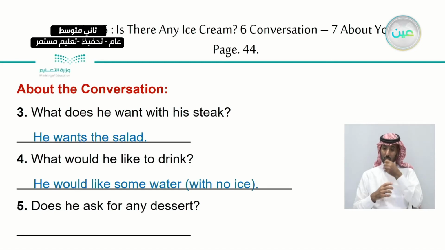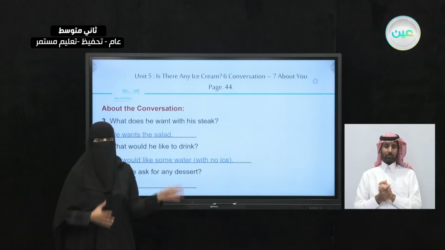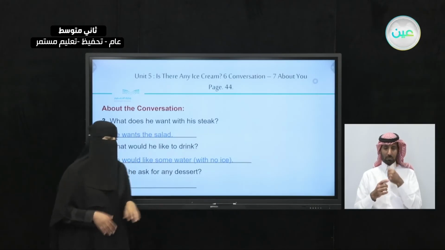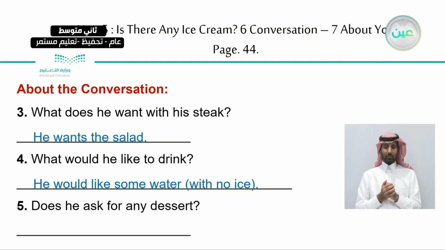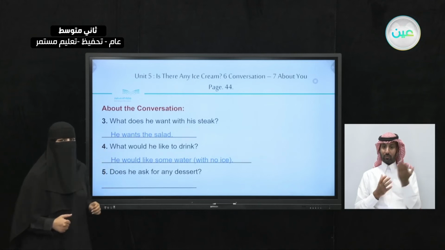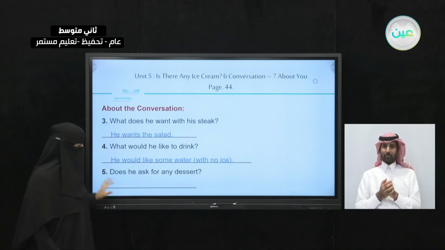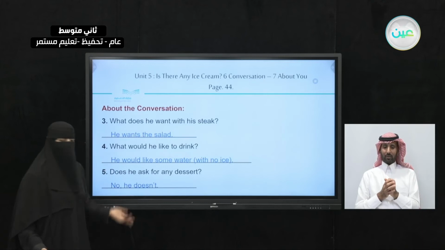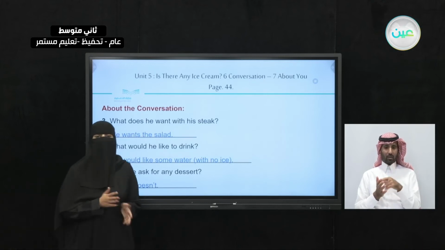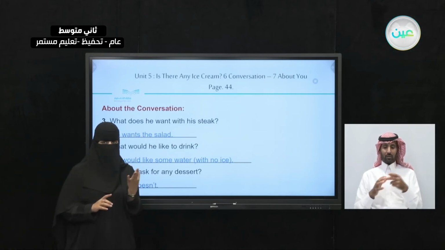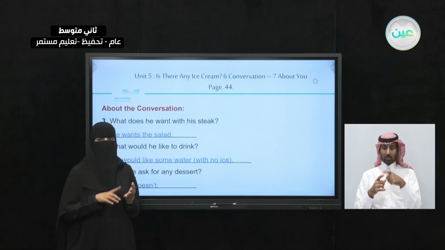He would like some water, but with no ice. He said, no ice, please. That means don't put the ice in the water for me. Now, the next question here, does he ask for any dessert? Do you remember the conversation? So did he ask for any dessert? No, he doesn't. And he did not ask for anything for dessert. He did ask for three things, appetizer, main dish, and a drink.